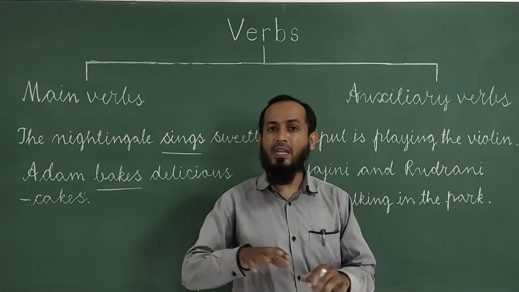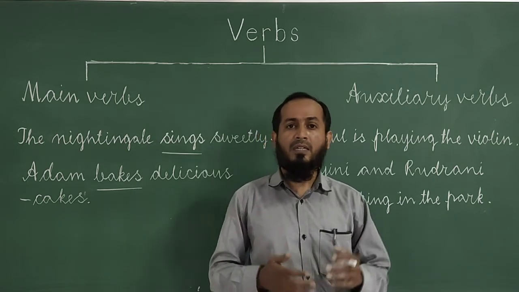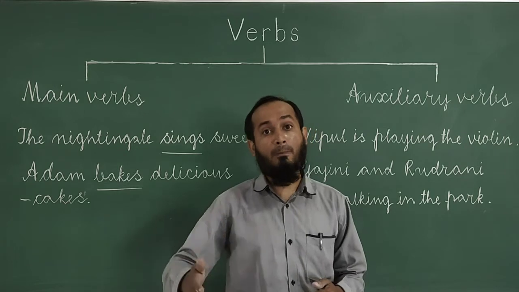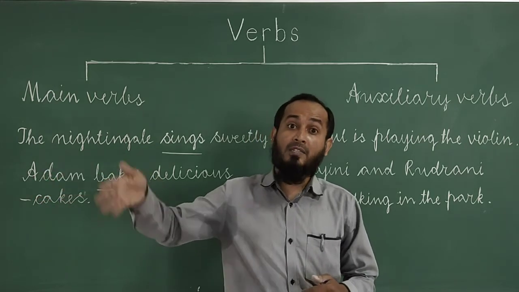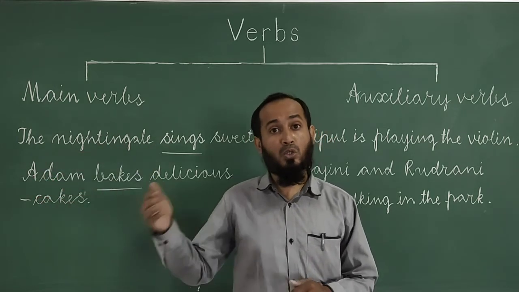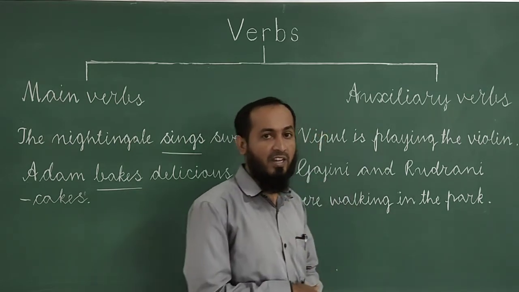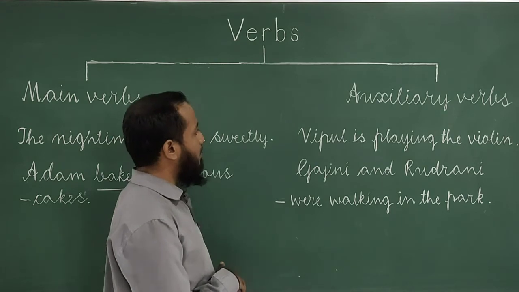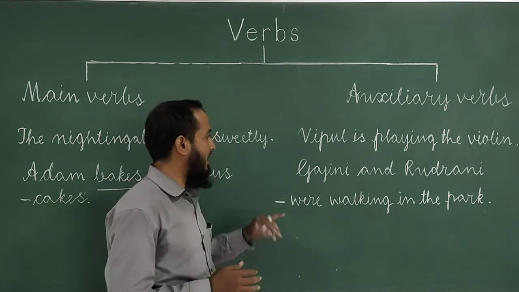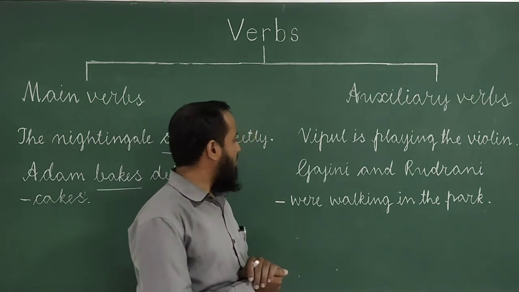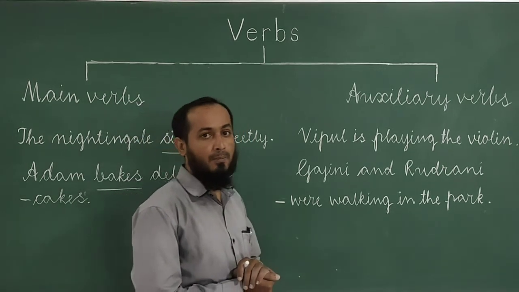They don't show any action, but they help the main verb to complete its sense, to complete its meaning. They usually come before the main verb. Have a look at the board. For example, Vipul is playing the violin, and the second one is Gajini and Rudrani were walking in the park.